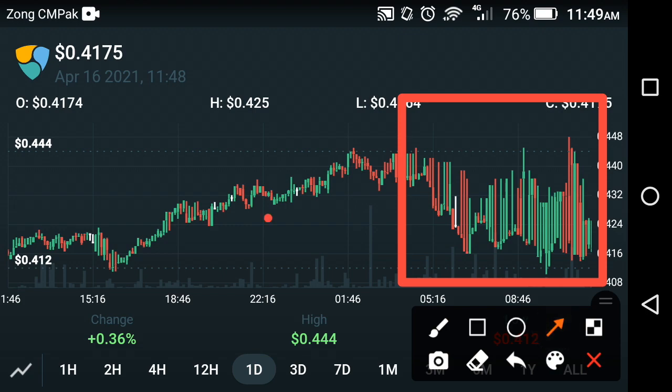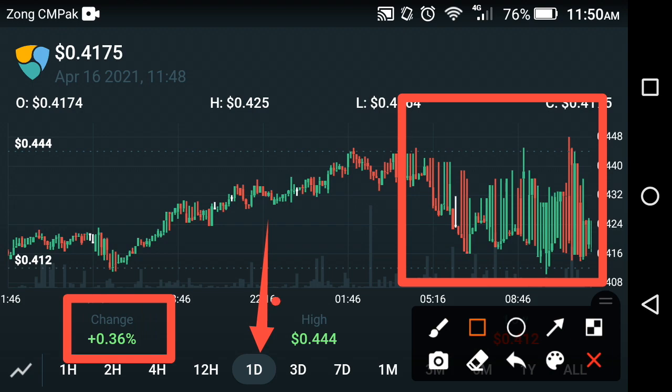So that is the last 1 day price prediction you are watching now. If you look at the change in the last 1 day in the XEM coin, the change is positive 0.36%. Only 0.36% change occurred in XEM coin in 1 day. Absolutely a very bad change. That's not negative, but it is a very small change in the last 1 day, friends. And the high price of the XEM coin is $0.444 USD in the last 1 day period.